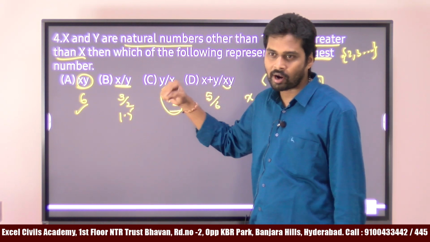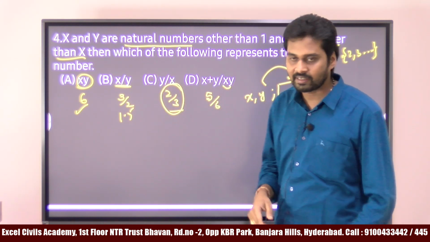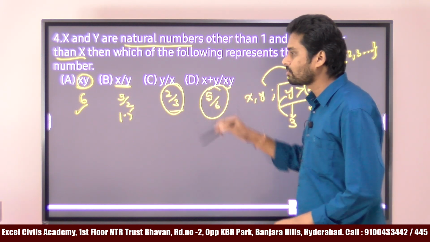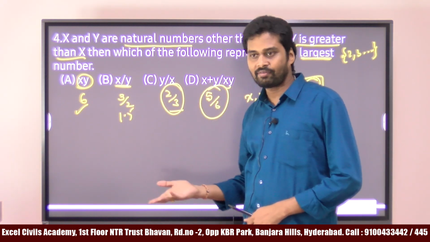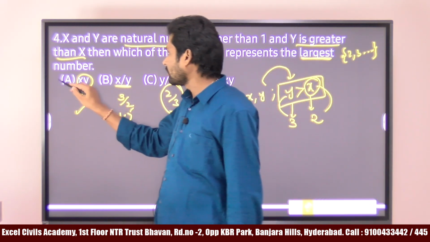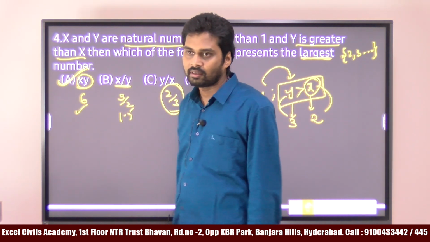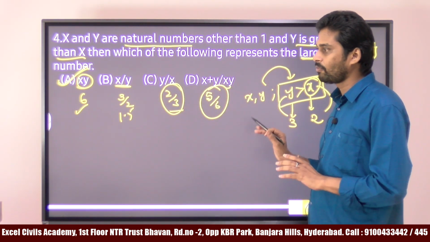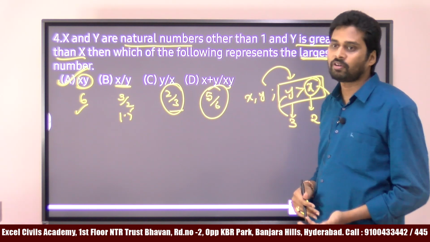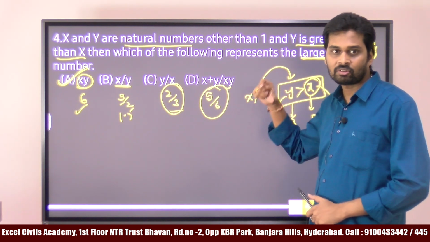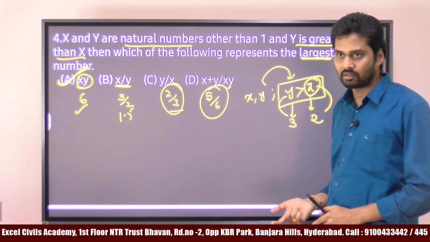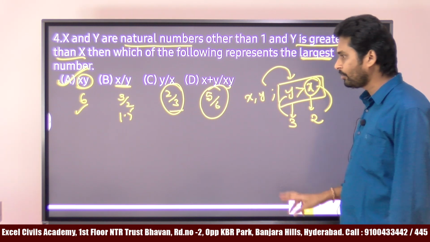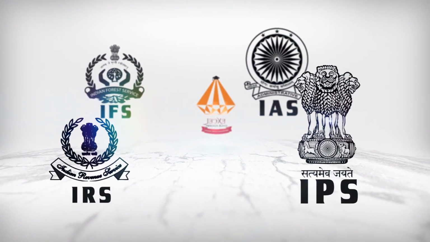And 5 by 6 also is less than 1 only. So what is the answer? Largest number means X. And we have questions of this type, so we can assume the values based on the condition, right? Clear, Amma? Let's go to the next problem.